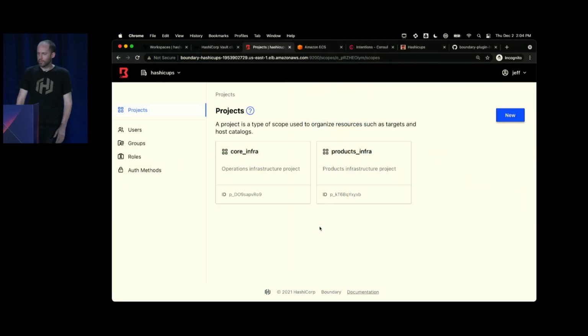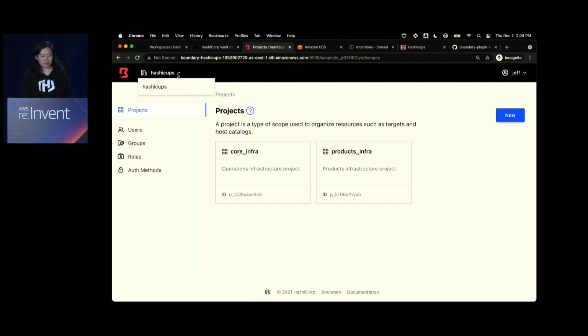All right. So that's a lot of words. Let's actually see what this looks like. Imagine that I have a business unit called HashiCups. This is my coffee ordering system, right? HashiCups is available as an organization in Boundary. Now, if I had other business units, maybe there's accounting, or maybe there's a coffee bean business unit, I would add that to my organization as well. In this case, I just have HashiCups.